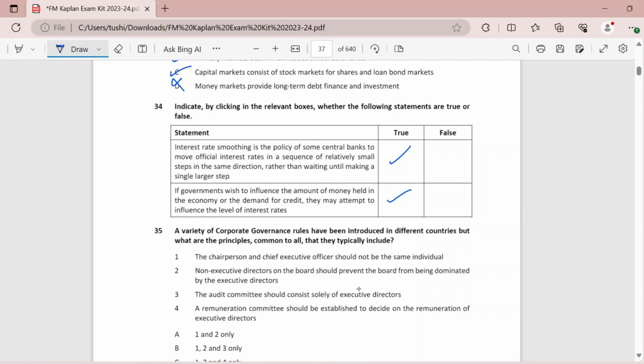So now we move on to question 35. A variety of corporate governance rules have been introduced in different countries, but what are the principles common to all that they typically include? So we have to talk about corporate governance over here. Let's have a look at the statements.